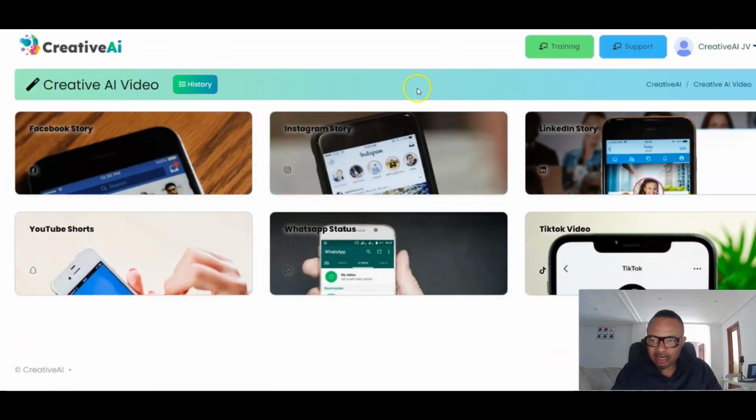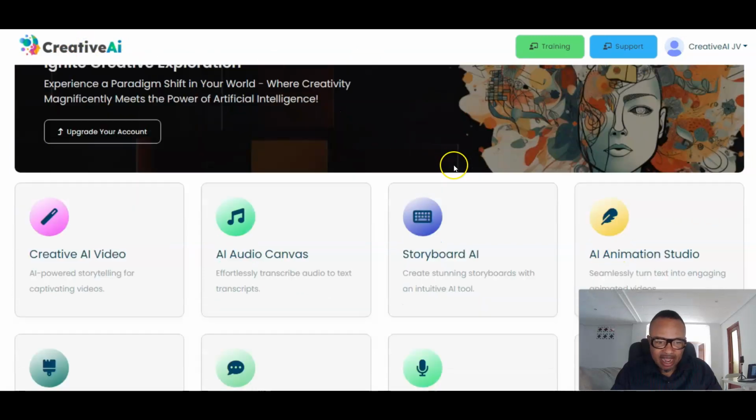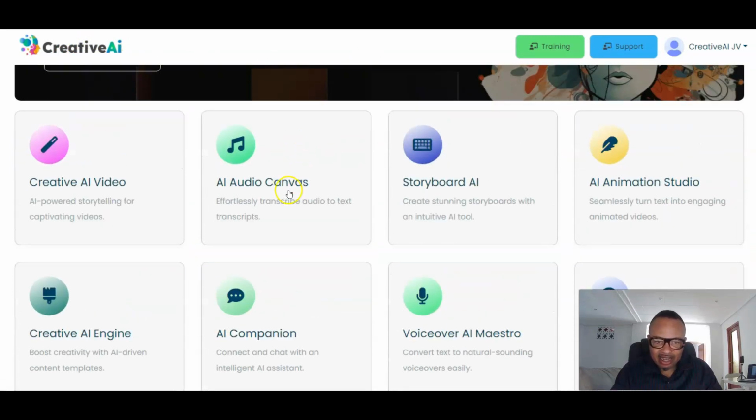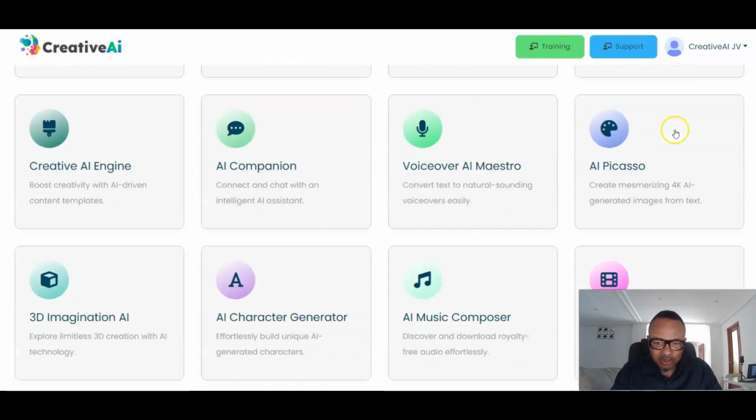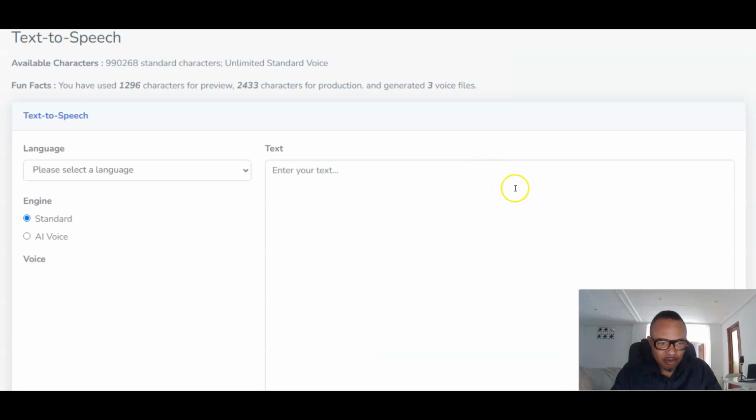So if you go back now, you will be able to see the dashboard area and exactly what you have there. This is the AI canvas, the AI audio canvas. With this you can create your audio. With this you can create your storyboard AI and animation studio, and you also have creative AI engine and voiceover maestro. Let us see what this one says and see if we can do something with it. Text to speech.